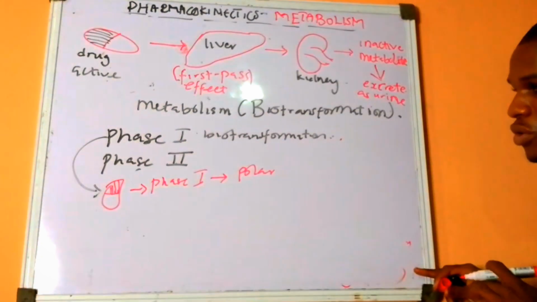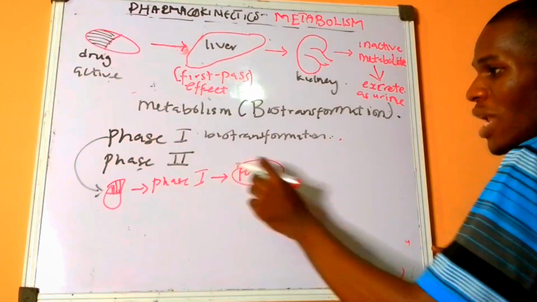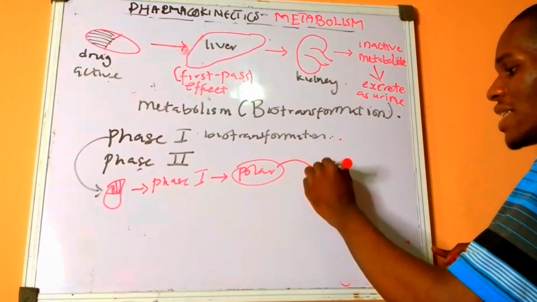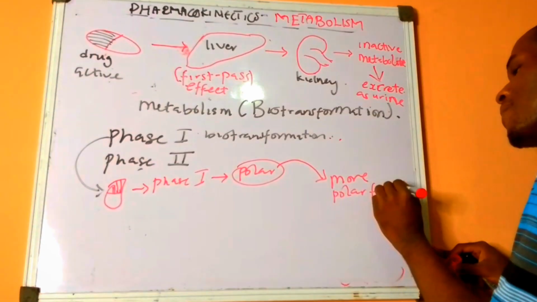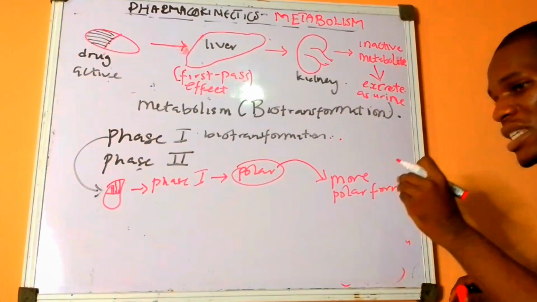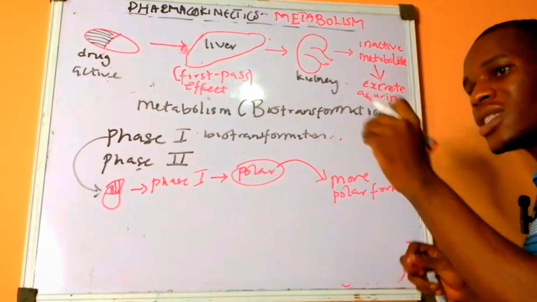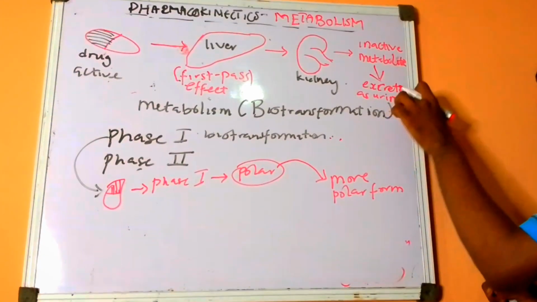Phase two biotransformation now takes this polar drug, or this metabolite from phase one biotransformation, converting it into a more polar form that can be easily excreted. Remember, when the drug is polar, it cannot get back into the blood circulation. So when we have a more polar form of drug, it can be easily excreted.